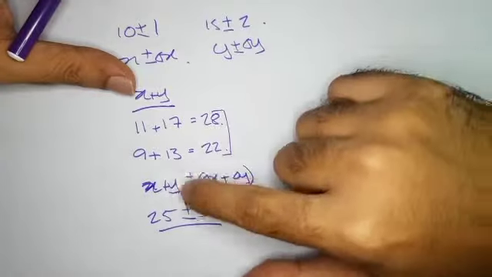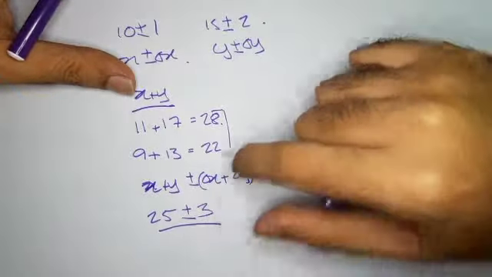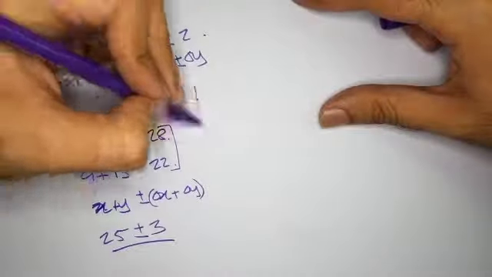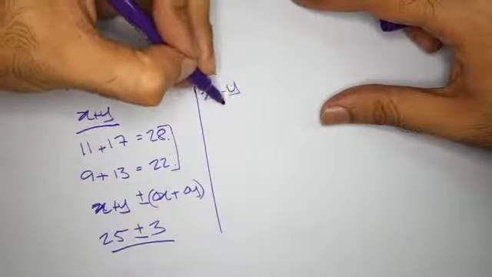25 plus 3 is 28, 25 minus 3 is 22. So boom, there you go. Really easy. Mind blown, yeah? Second possibility is x minus y.